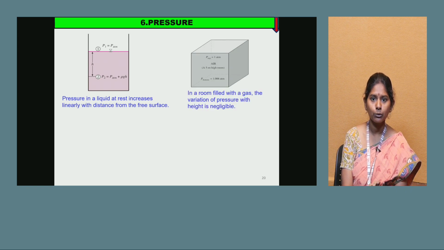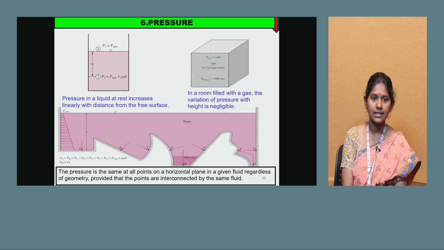Similarly, in a room filled with gas, the variation of pressure with height is negligible. The pressure is the same at all the points on a horizontal plane in a given fluid regardless of geometry, provided that the points are interconnected by the same fluid.